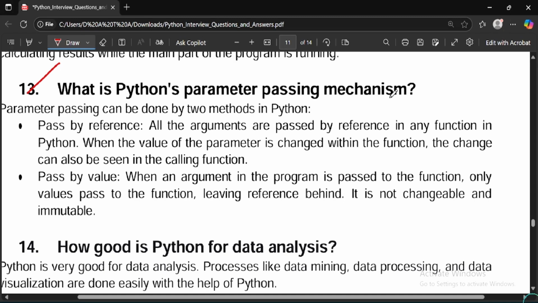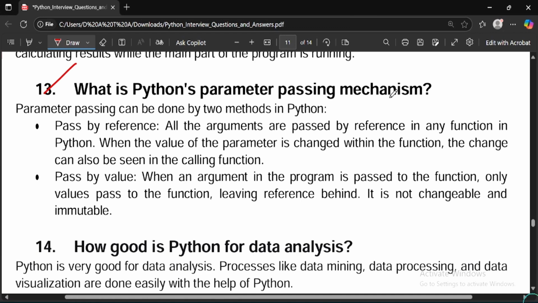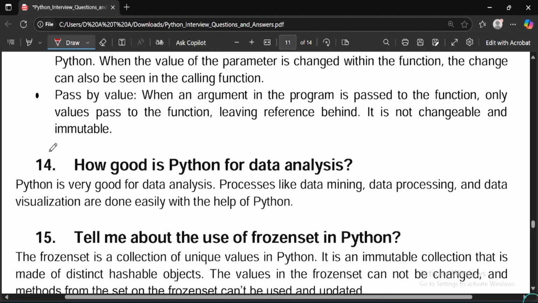You can read here what the different Python parameter passing mechanisms are. Parameter passing can be done by using two methods. You should know, the first one is pass by reference, and the second one is pass by value. So the fourth question is, how good is Python for data analysis? This is a general question, not a technical one, but you can answer it based on your understanding and your knowledge.